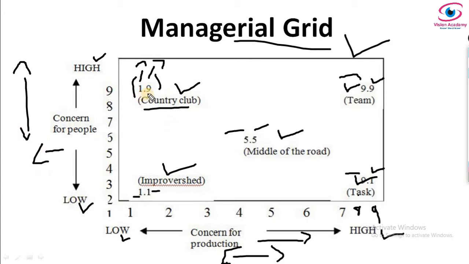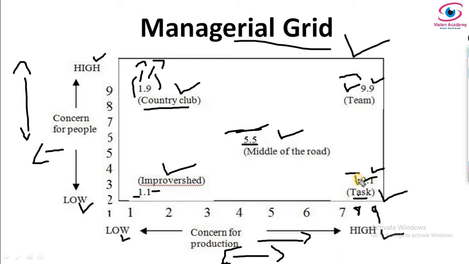So 1,9 means they are giving low concern for production and high concern for people, and in the impoverished style, low concern for production and low concern for people, both. And here in the middle of the road is the midpoint, which means equilibrium between concern for production and concern for people. In case of task, high concern for production and low concern for people, because 1,1 is for here people.